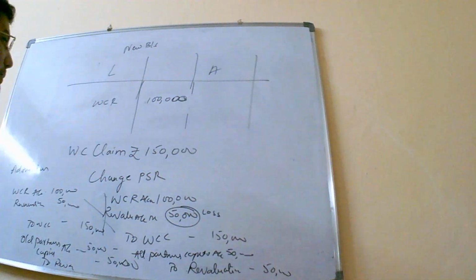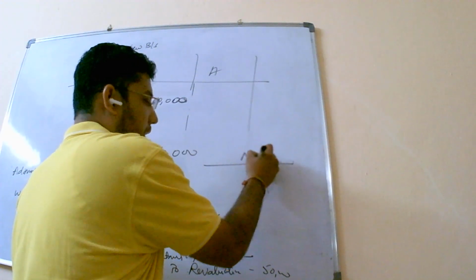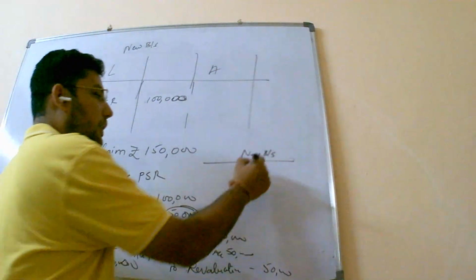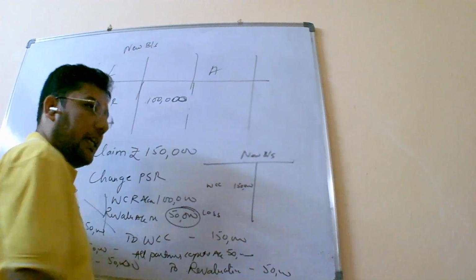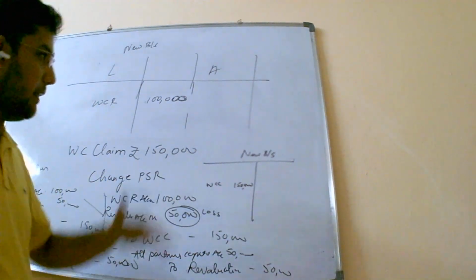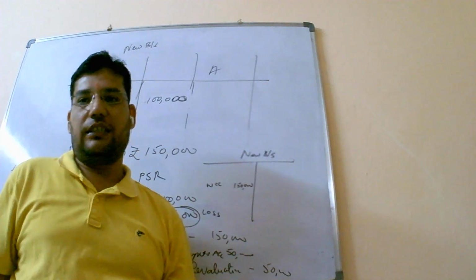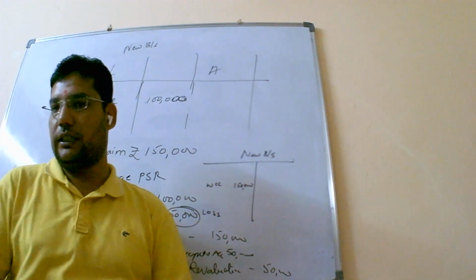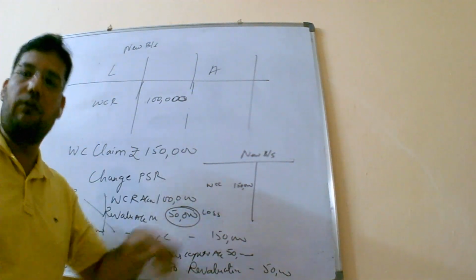There is one more situation, that is, you are going to show a new balance sheet. The question may arise, sir, what will you write in the new balance sheet? In the new balance sheet, you are going to write workman compensation claim of 1,50,000. If you see the depth analysis of it, one liability is coming down, the other liability is increasing. That you will understand further when you become thorough. Capital is also a liability. So it decreased from here and was added there.